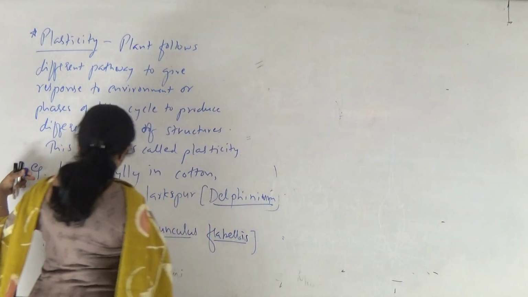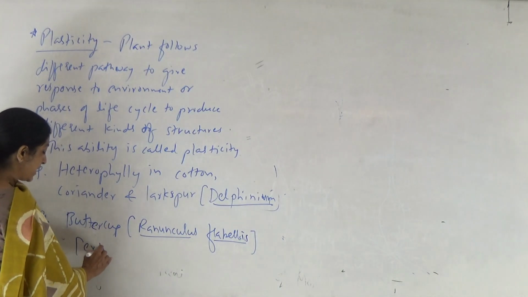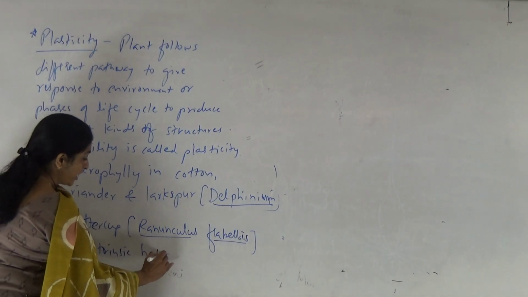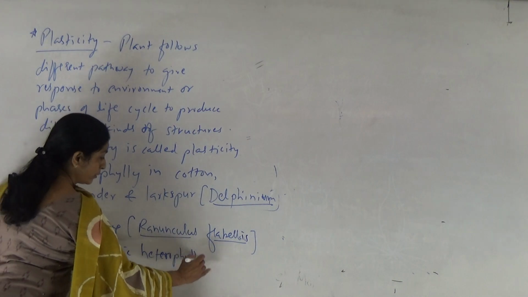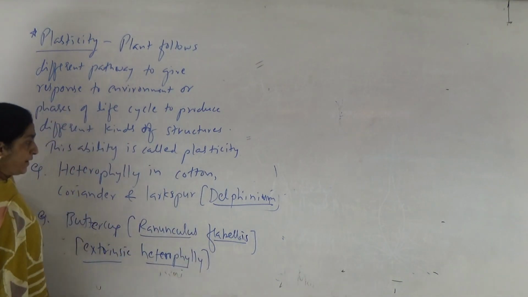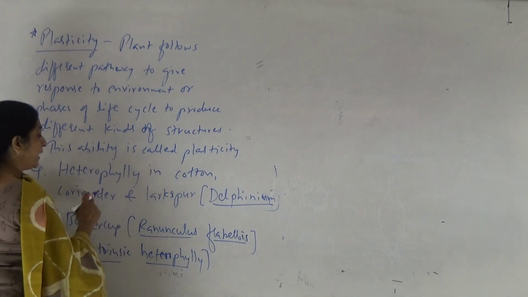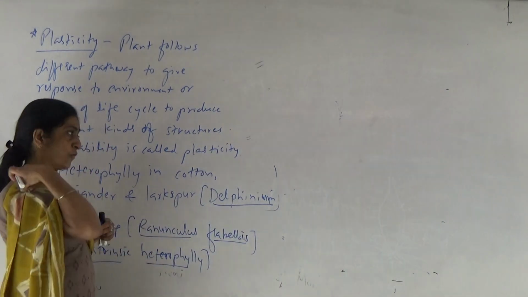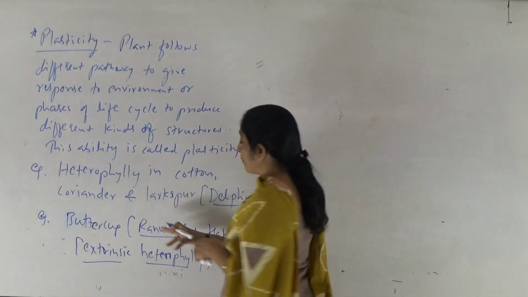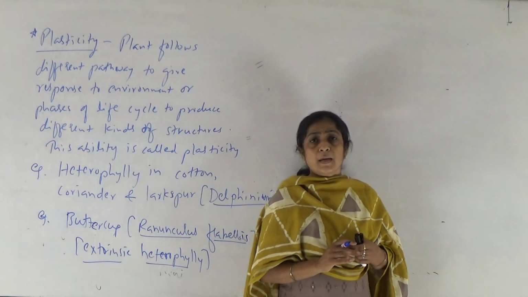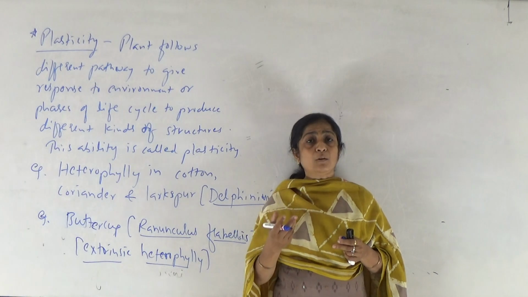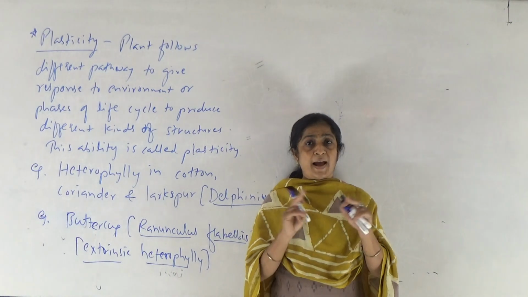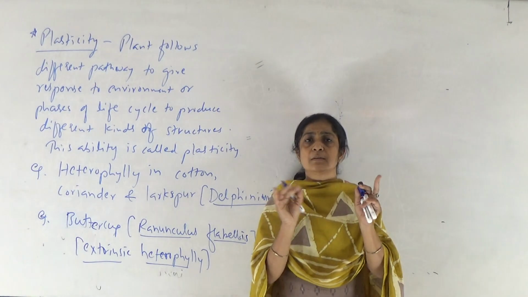So buttercup shows extrinsic heterophily, because here the change in the shape of the leaf is especially due to environmental factors, whereas heterophily in cotton and coriander is an example of intrinsic heterophily. It is due to internal factors of the plant. Okay, so in case of buttercup, when the plant grows in water, in aquatic condition, then the leaf has a thread-like structure. Shape of leaf is thread-like.